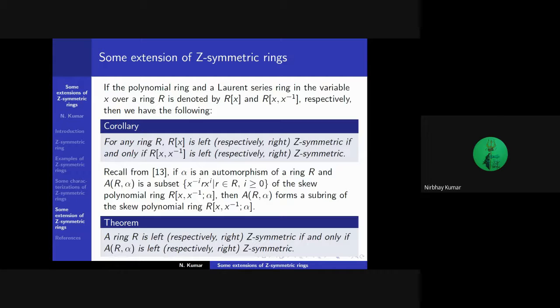Recall that if alpha is an automorphism of a ring R and A(R, alpha) is the subset of the skew polynomial ring R[x; alpha] consisting of elements of the form x to the power minus i times r times x to the power i, r belongs to R, i greater than or equal to 0, then A(R, alpha) forms a subring of the skew polynomial ring. Now we have a characterization of the ring R in terms of A(R, alpha). We prove that a ring R is left Z-symmetric if and only if A(R, alpha) is left Z-symmetric.